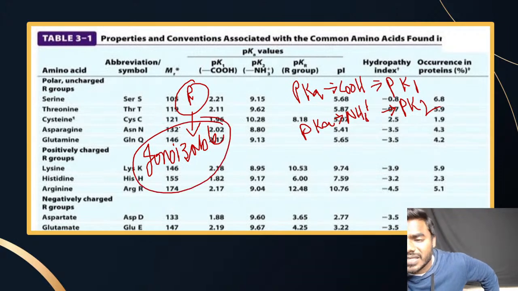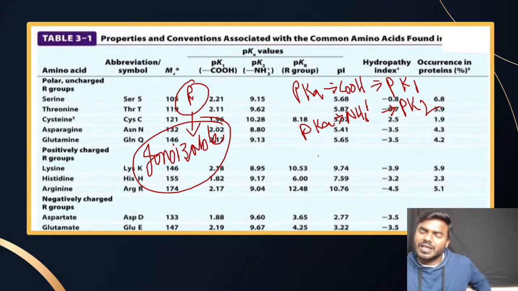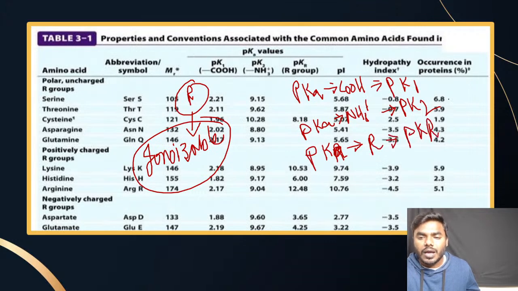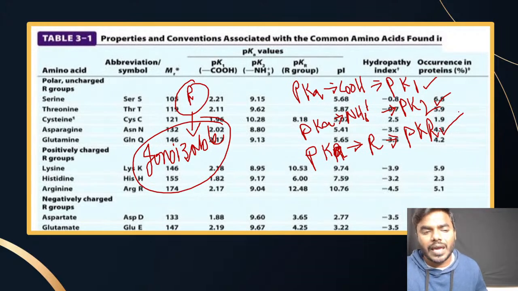If they are ionizable, my friends, they will also compulsorily have a particular pKa value. What do we call it? We call it the pKr. So the pKa value of the R group, we call it the pKr. Always remember pK1, pK2 as well as the pKr. Don't get confused with this.